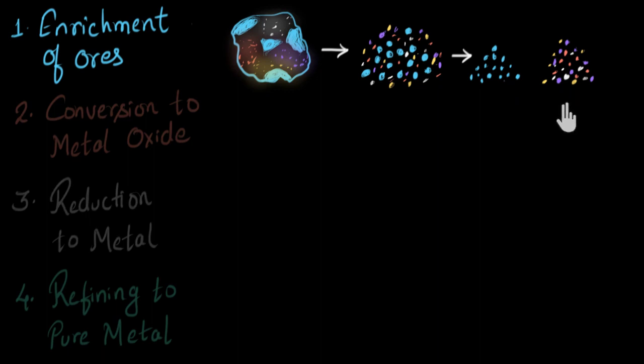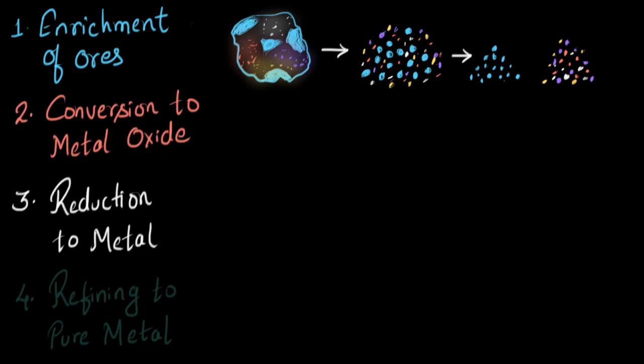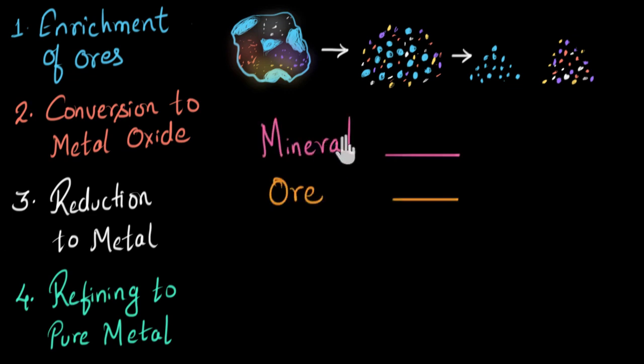Now in later videos, we will be talking about how to convert this metal compound into metal oxide and then reduce the metal oxide to get the metal and then refine the metal to get pure metal. Well, for now, let's summarize this video. In this video, we spoke about what are minerals and what are ores and how are these two things different from each other. We spoke about the steps involved to extract pure metal from metal ores. And we spoke about the first step, that is enrichment of the ore, in a little bit of detail.